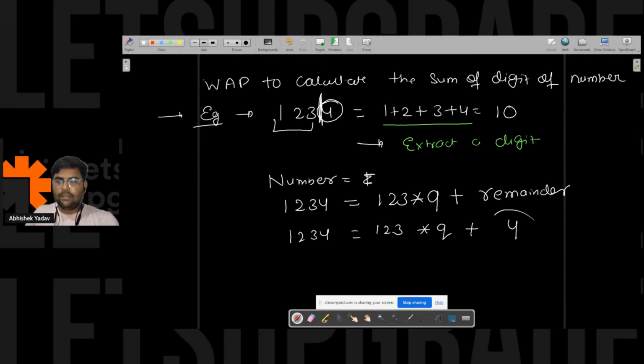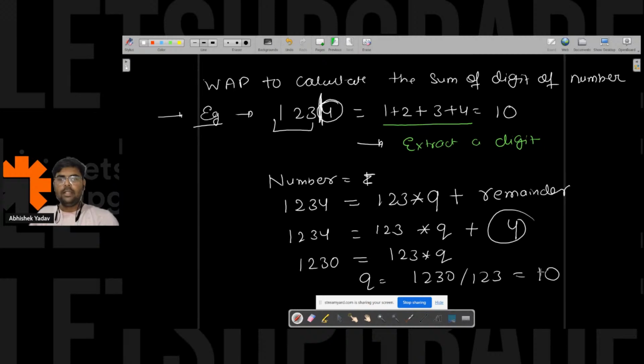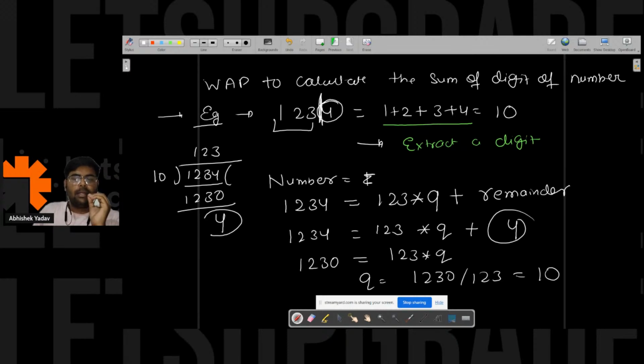If I take this 4 to the left hand side, it will be 1, 2, 3, 4 minus 4, which equals 1, 2, 3, 0. That equals 1, 2, 3 into q, so q will be 1, 2, 3, 0 divided by 1, 2, 3, that is equal to 10. So I know that if I divide this number 1, 2, 3, 4 by 10, then I will get 1, 2, 3, 0 and I will get 4 as my remainder.